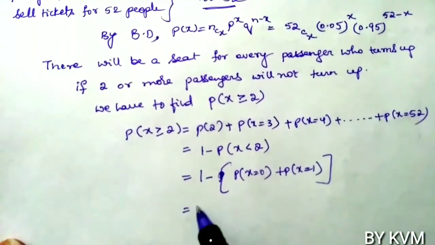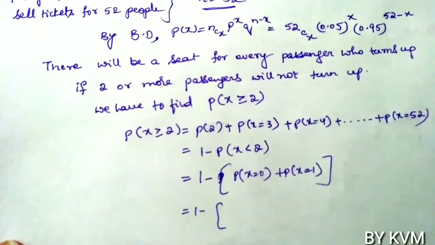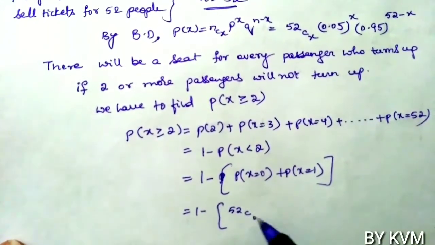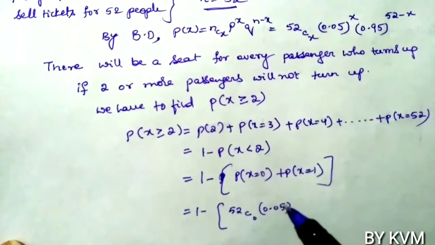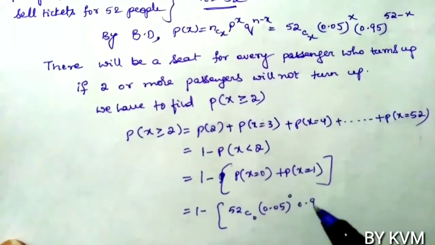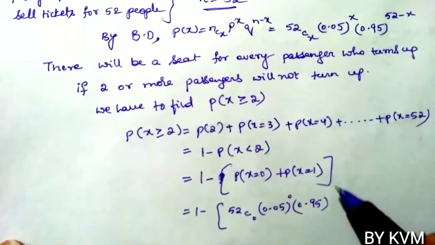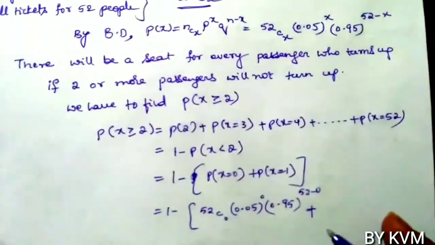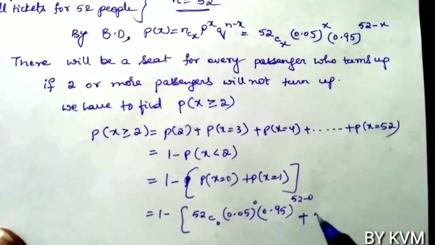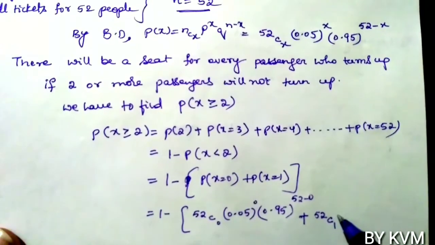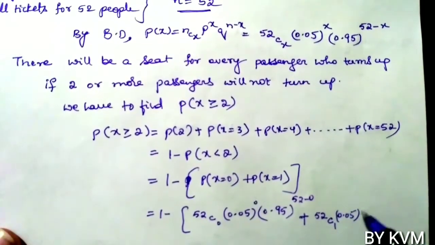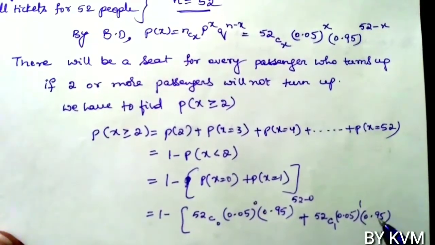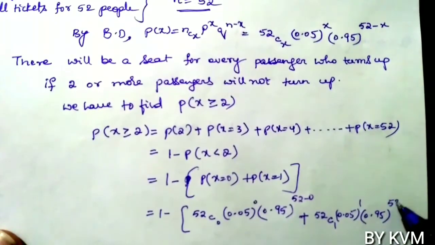Put x equals 0 in P of x: 52C0 (0.05)^0 into (0.95)^(52-0), plus 52C1 (0.05)^1 into (0.95)^(52-1), that is 51.